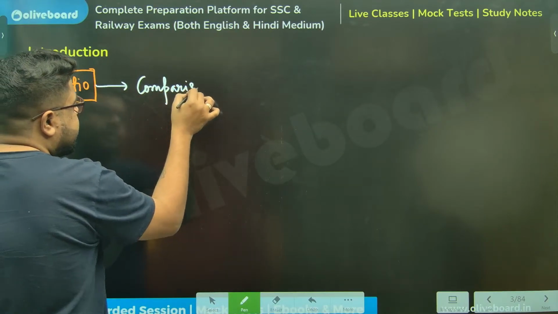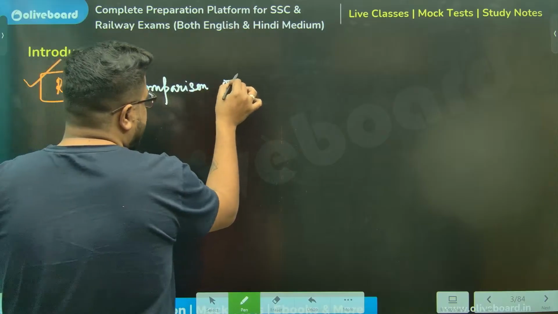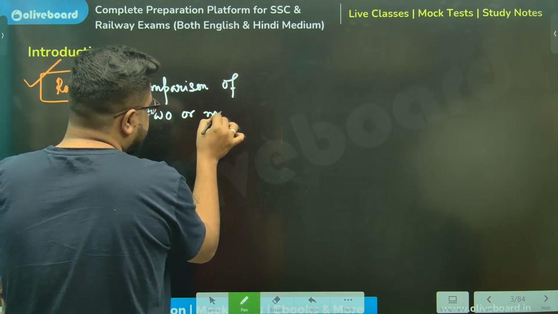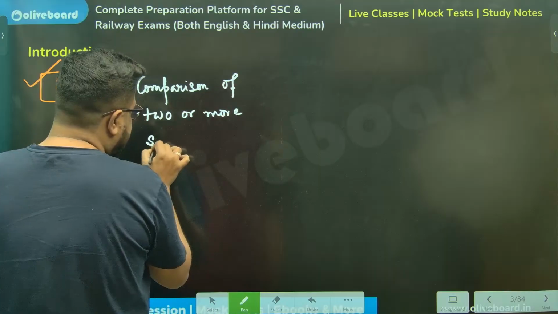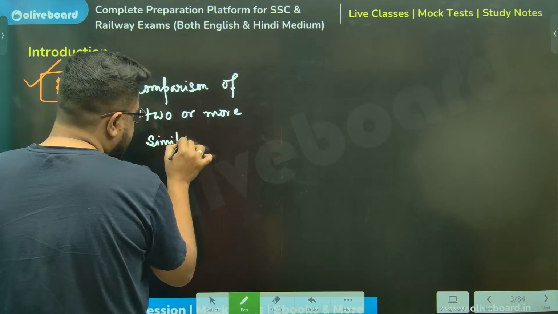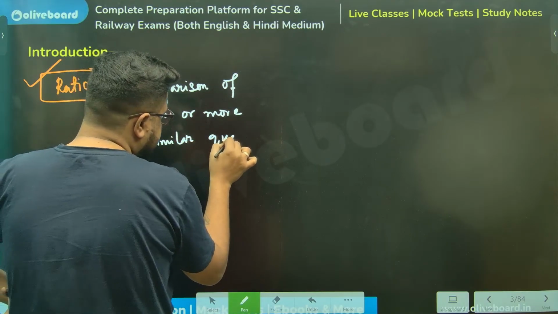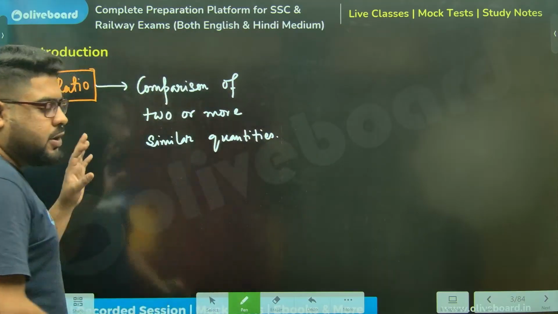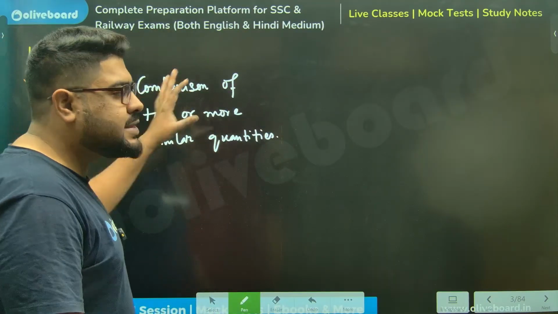So this is nothing but a comparison of two or more similar quantities. This is very important: you cannot take a ratio between two dissimilar quantities.